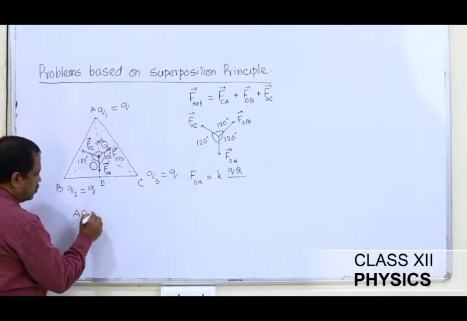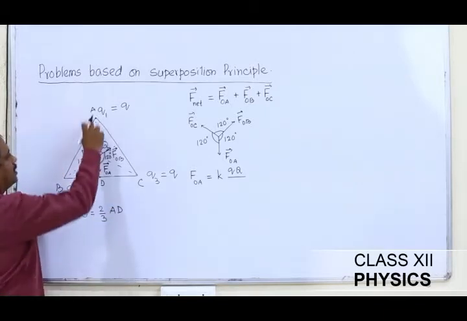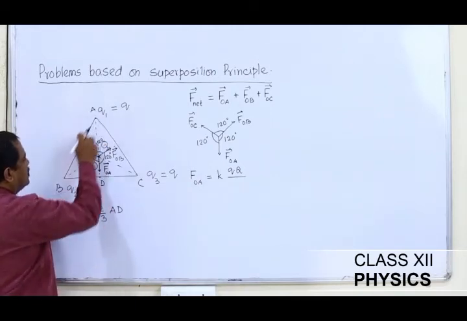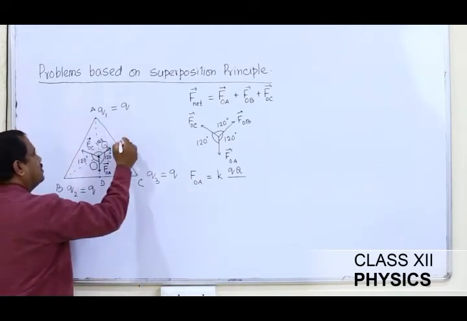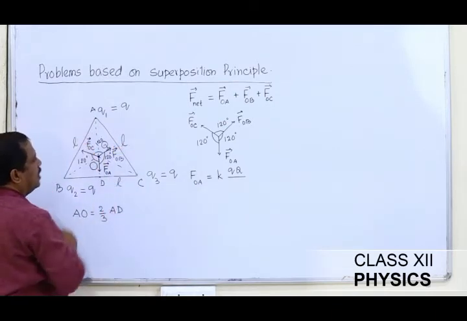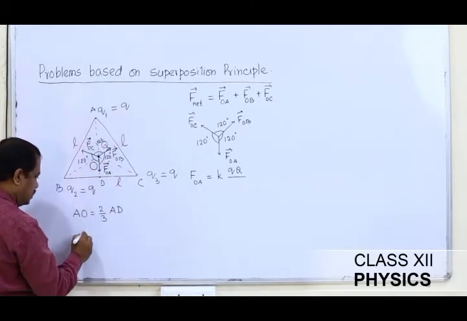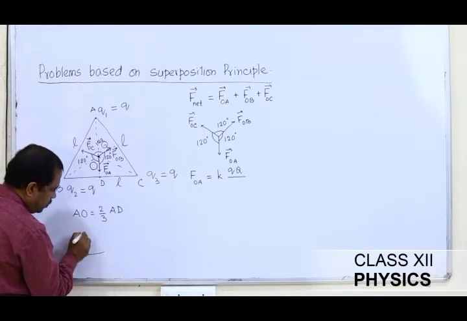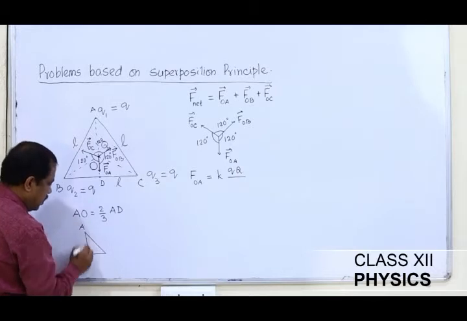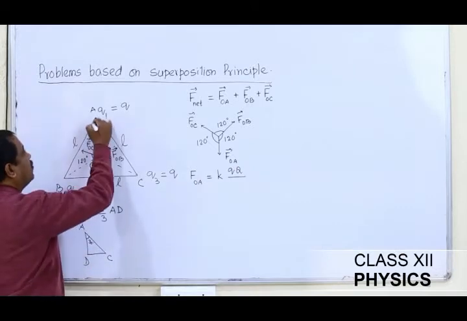AO is 2/3 of AD. Now what is AD? Let me say that this is an equilateral triangle, and this equilateral triangle has a side of L. In that case, when I take ADC, this will be 30 degrees for me, because it is an equilateral triangle.